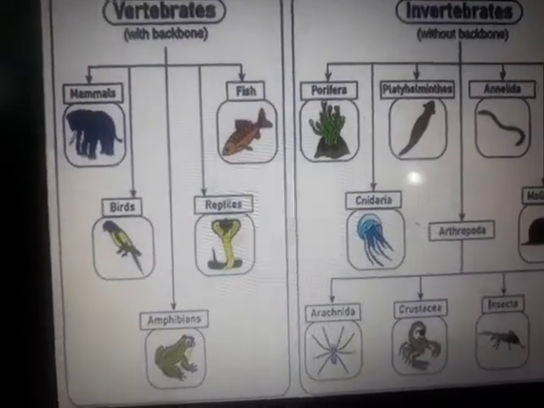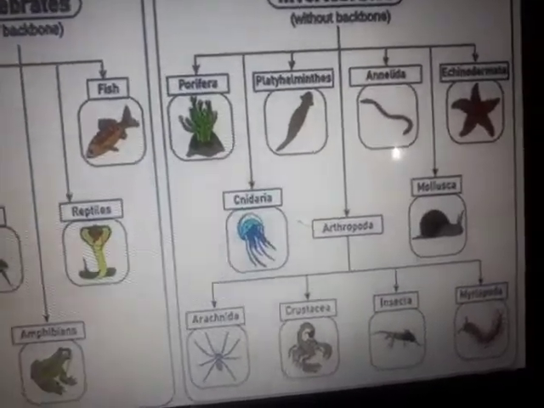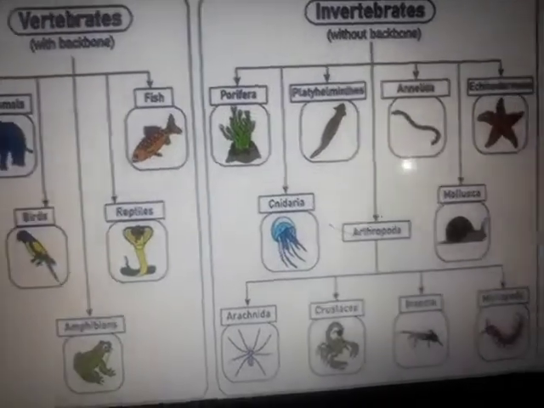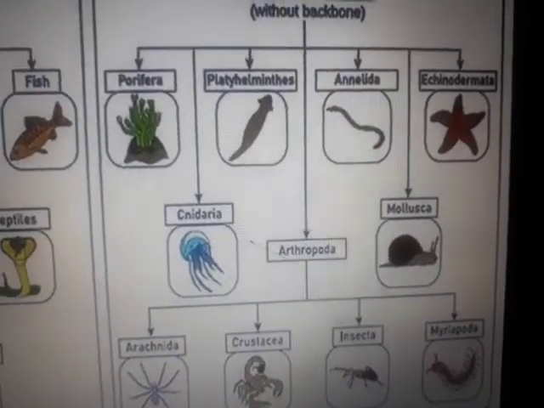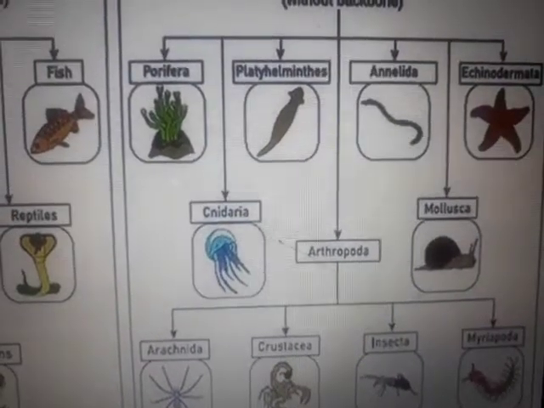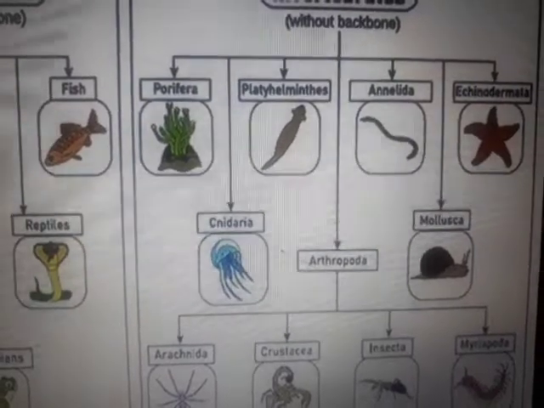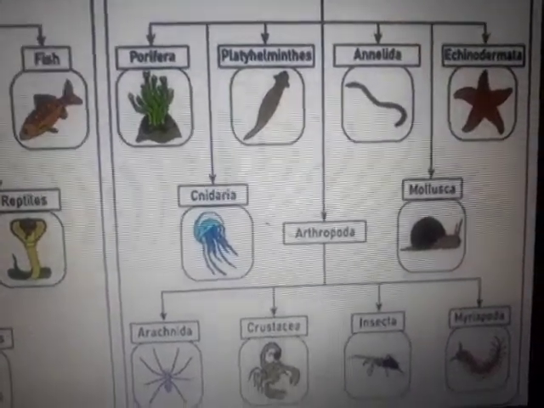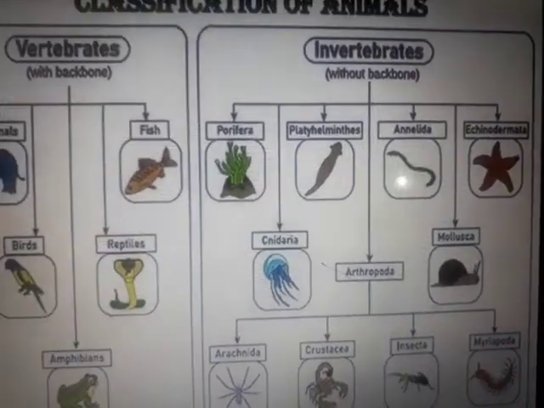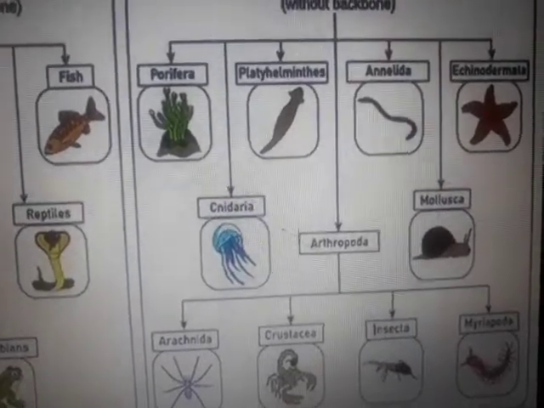This is what I want you to do in today's class, because once we are done with knowing which classes come under invertebrates and which classes come under vertebrates, then we are going to individually study what Poriferas are, which kind of organisms come under this, how to recognize them, what are their peculiar features, do they live underwater, on the ground, in the soil, in the air, where exactly. We are going to study those organisms, and I'm going to take help of certain mind maps to make the study easier.